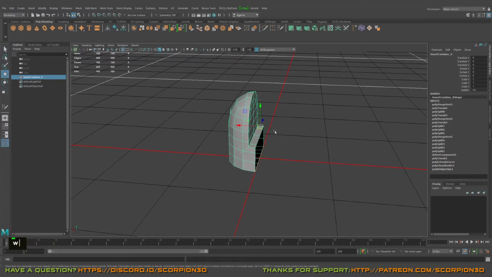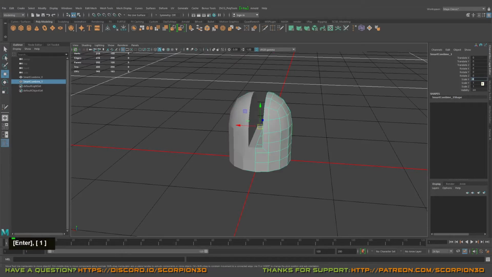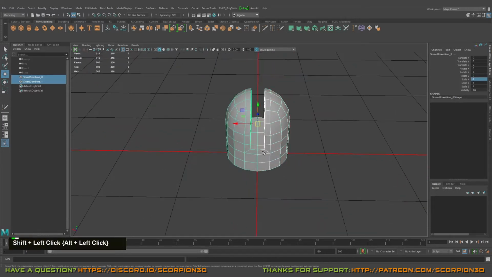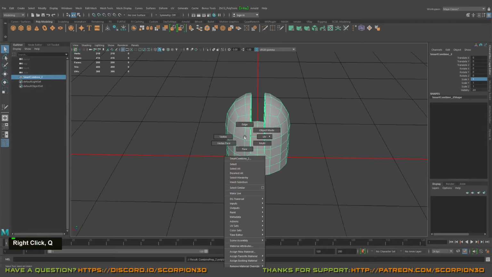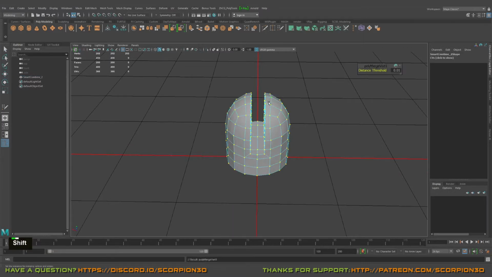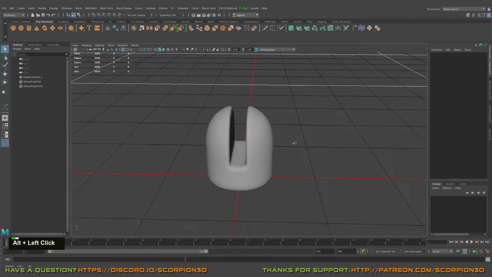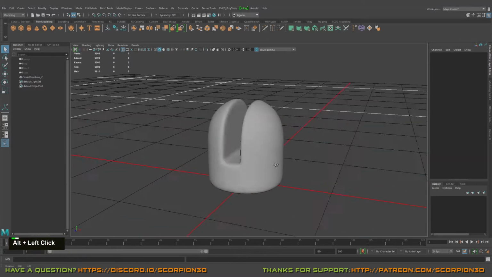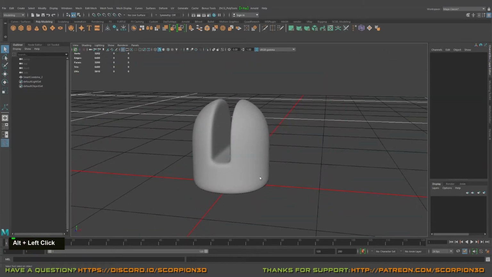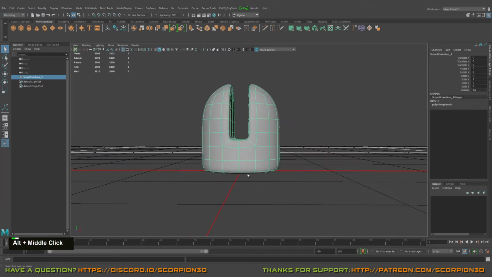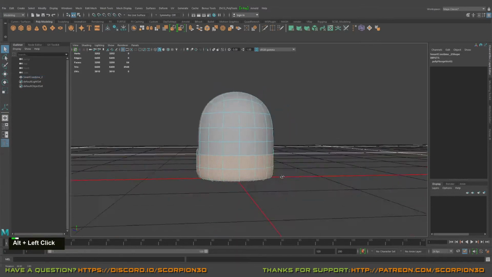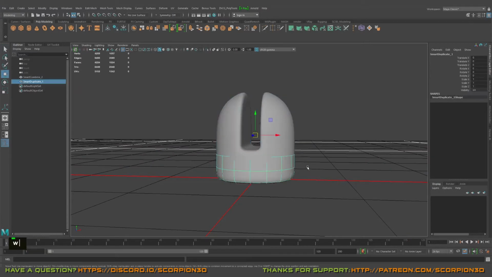Okie dokie, so what we will do next, we will delete history, freeze transforms, and duplicate the object, and over X, flip it. Let's combine it and go merge vertices. Let's check it. We have something like that. Looking brilliant, great. So let's select these two faces, just duplicate.